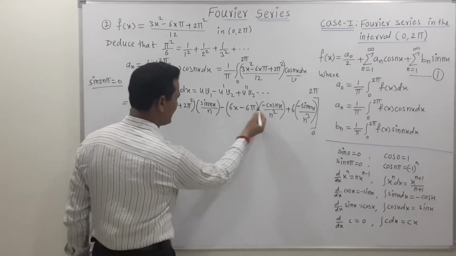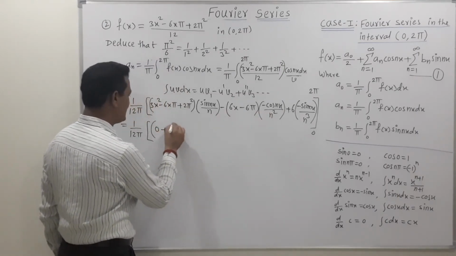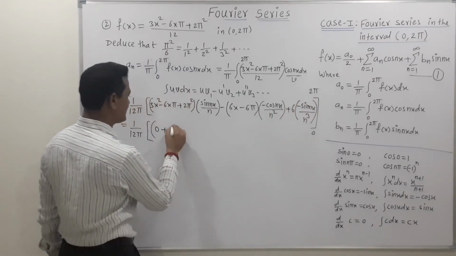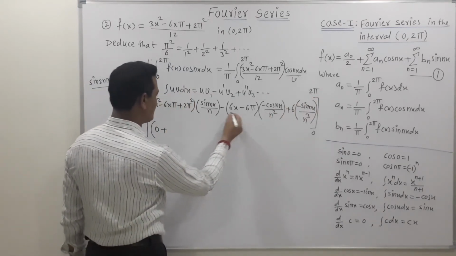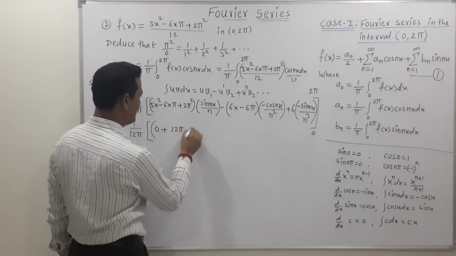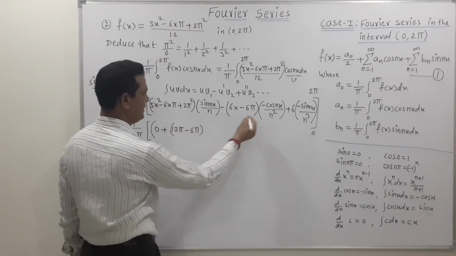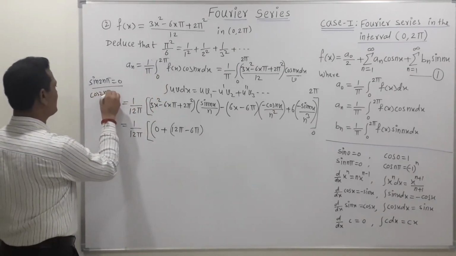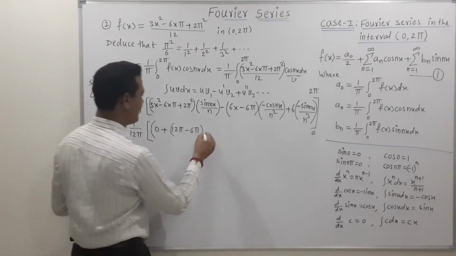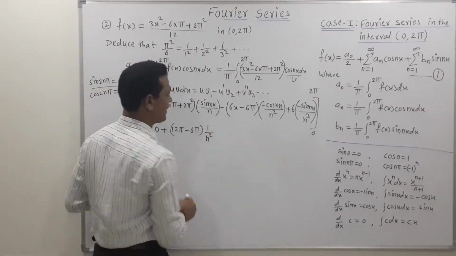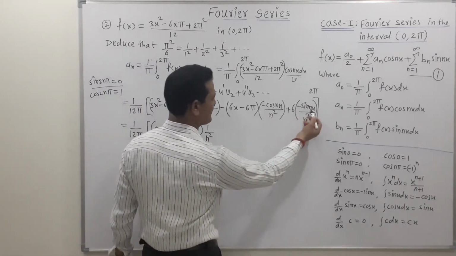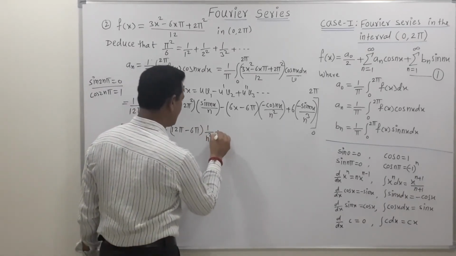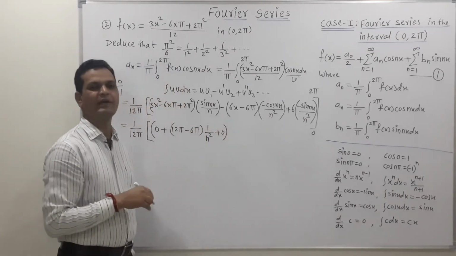Then this is minus and this is minus, so minus minus becomes plus. If we put upper limit as 2 pi, we get 6 into 2 pi, that means 12 pi minus 6 pi. Then this is cos of 2n pi, and we know that the value of cos of 2n pi is 1, so we can write this as 1 upon n square. Now friends, our third term is in terms of sine, and sine of 2n pi is 0, so we can write next term as 0. So in this way we put the value of upper limit.